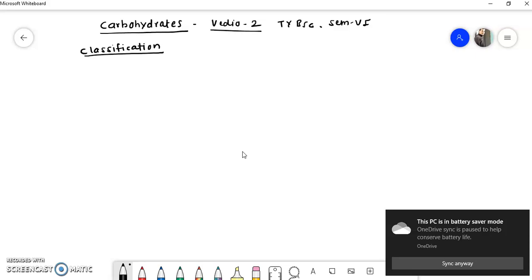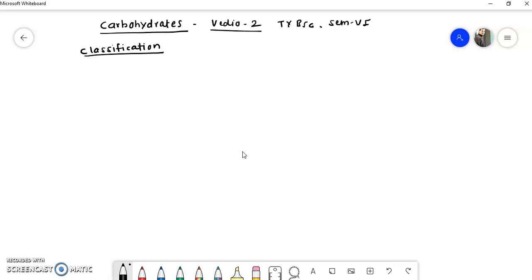The main classification of carbohydrates is of three types. Remember, carbohydrates are basically classified into three types. We'll see one by one.